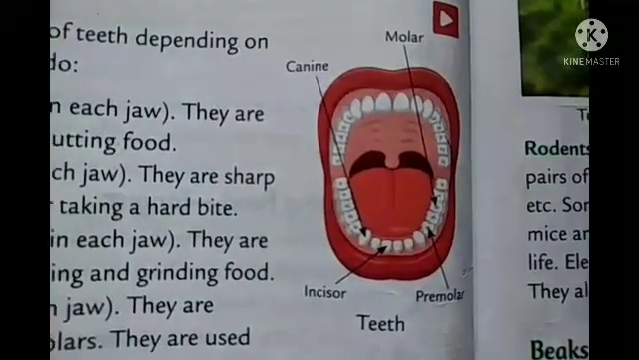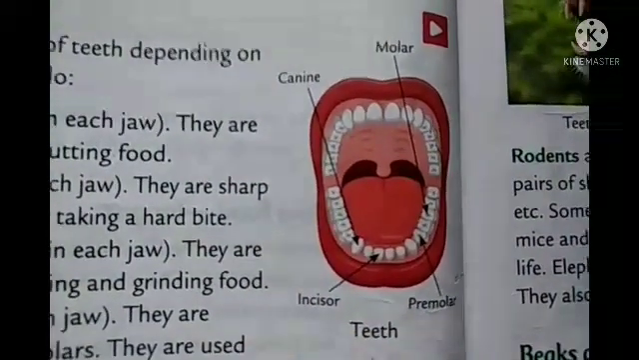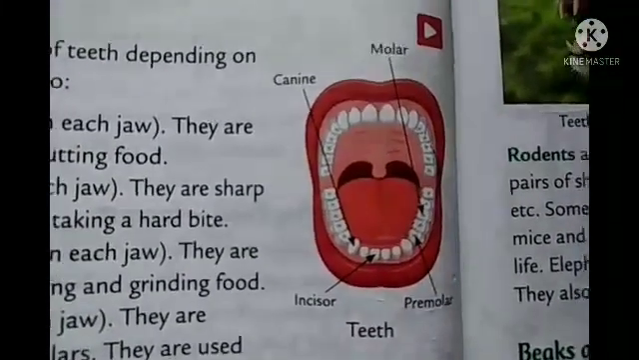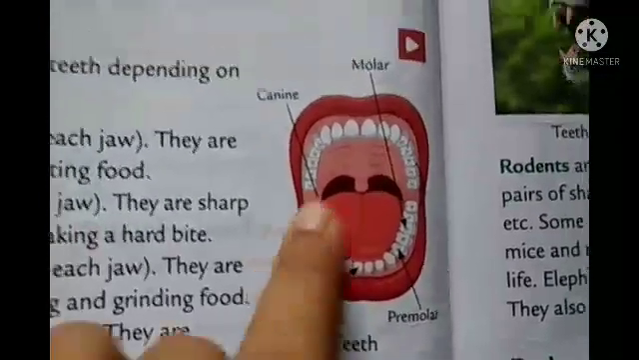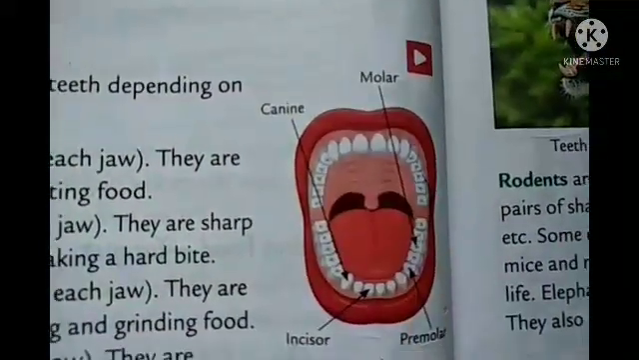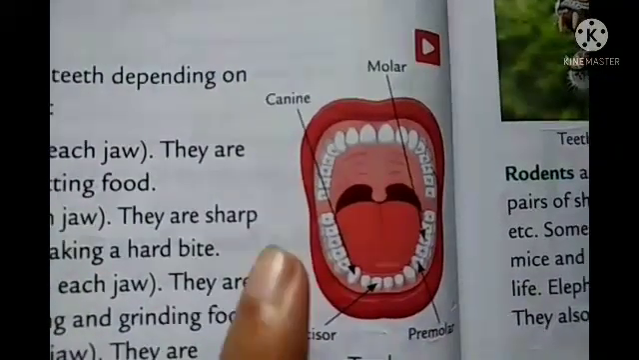Okay, and they look broad, flat and thick, and they are used for crushing and grinding. Now the last one is molar. So molars are a set of 12 teeth, okay, 6 in each jaw.